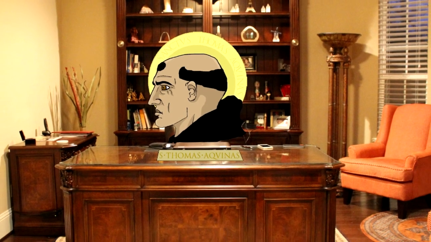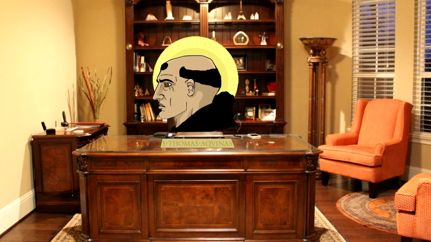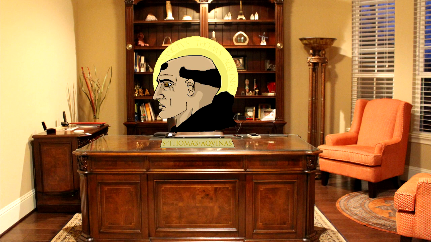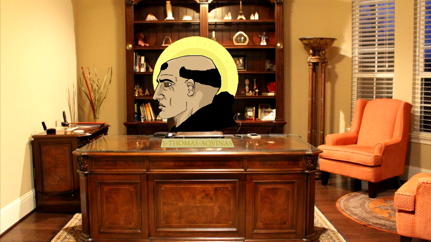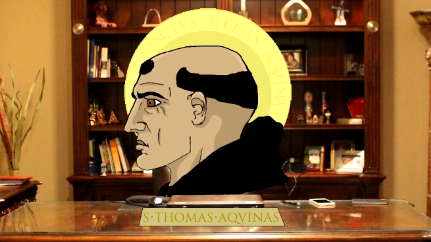It has been taught in many ways, such as the set version by Russell. Its most basic form, however, is this one. "Is false, is false." Apparently, if it is false, then it is true, but if it's true then it cannot be false. And if it is true then it is actually false. This paradox apparently seems incredibly difficult to solve and outright impossible. However, we can solve it.